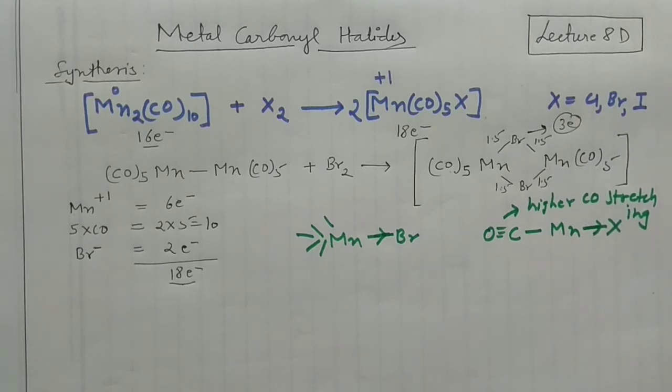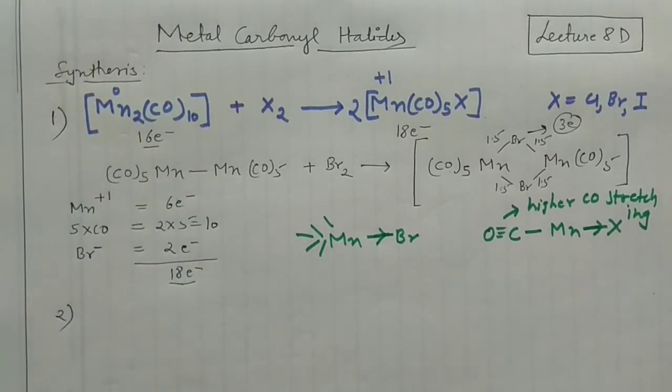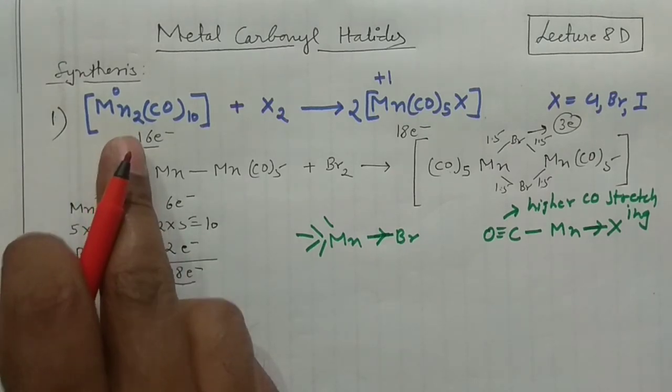So this was the first reaction which I was discussing, and now number 2. I'm taking the next method by which we can prepare. This was the binuclear compound.